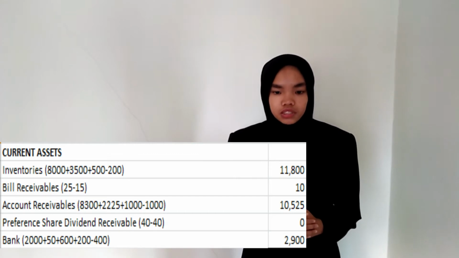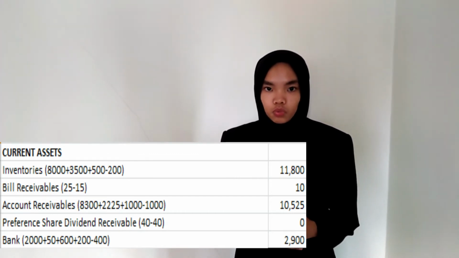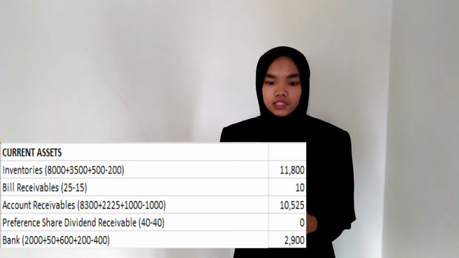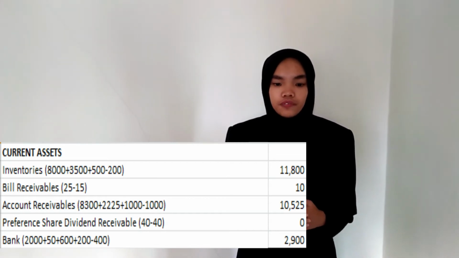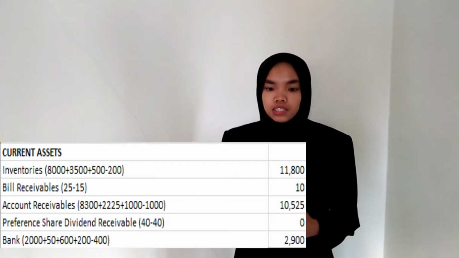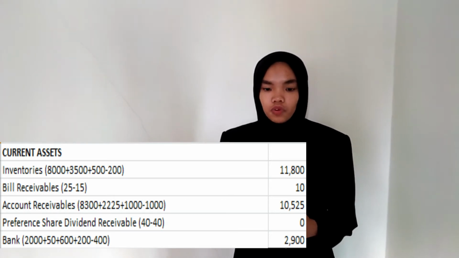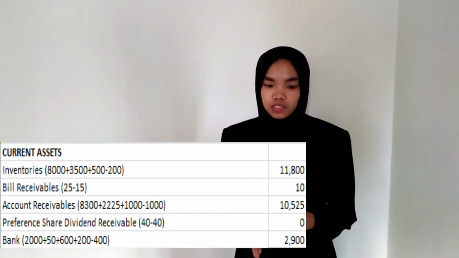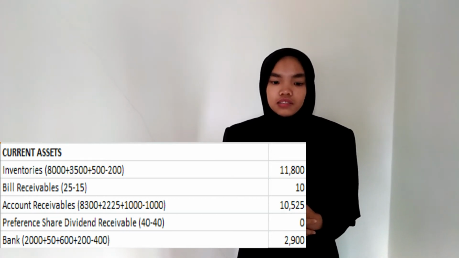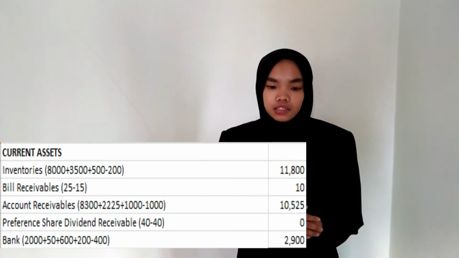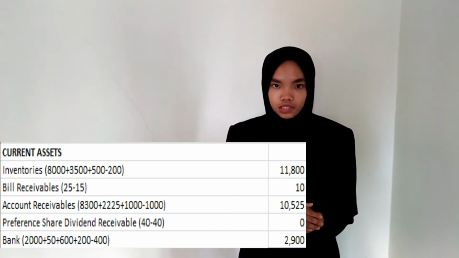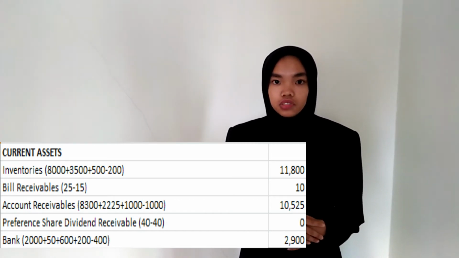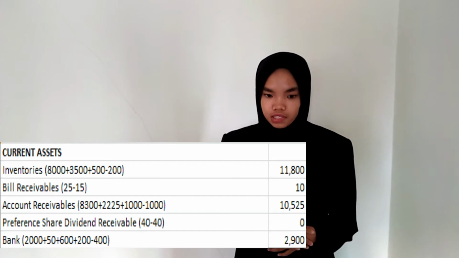Account receivable, the adjustment is minus 1000 of payment from subsidiary. Preference dividend receivable, the adjustment is minus 40 since the dividend is received from the subsidiary. And lastly, bank, the adjustment is minus 400 due to the cash consideration of 2% PSC.